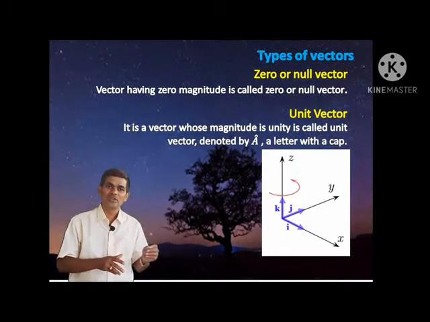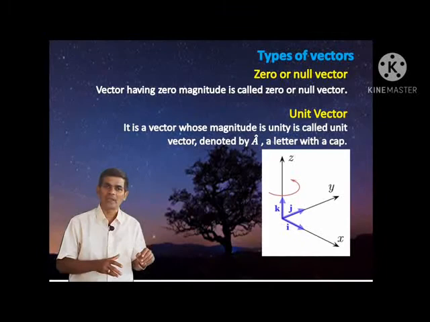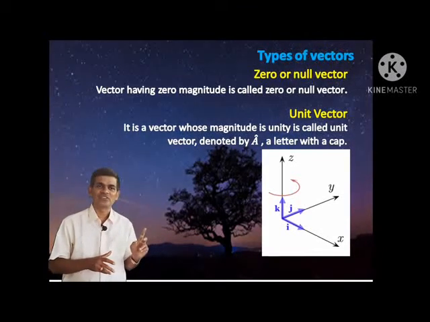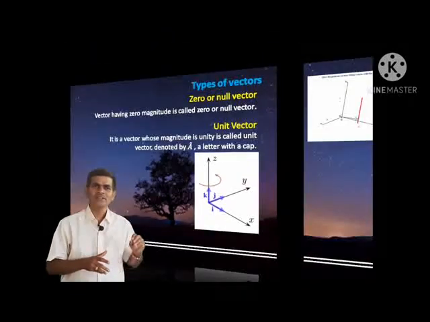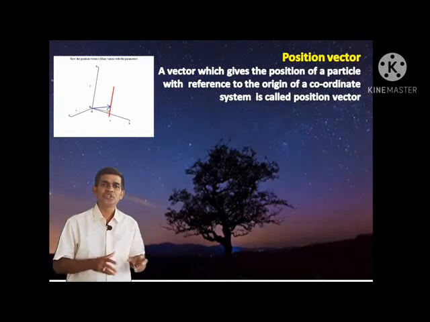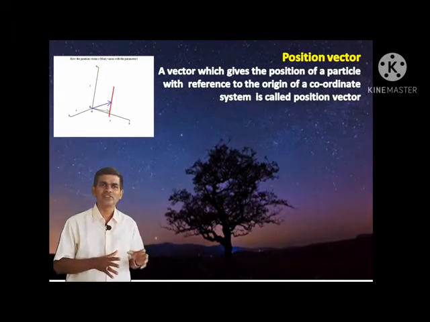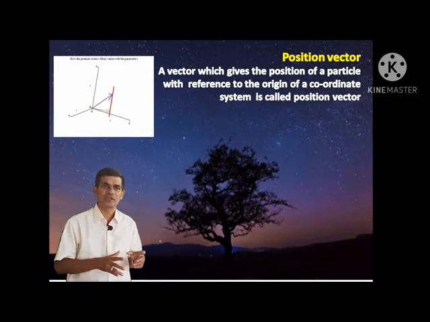i unit vector is a unit vector along x axis, j unit vector is a unit vector along y axis, k unit vector is a unit vector along z axis, and these are these unit vectors. And next, position vectors. A vector which gives the position of a particle with reference to origin of a coordinate system is called position vector.